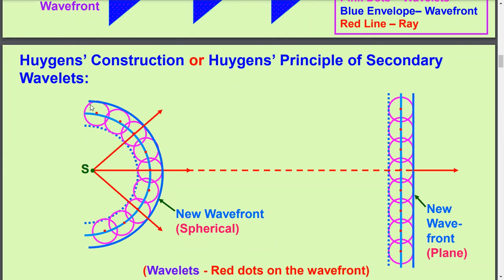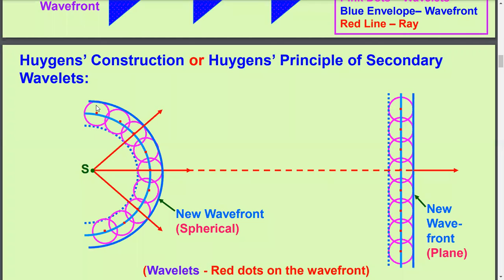If you draw a tangent to these small spheres, then this tangent becomes the new position of the new wavefront. So initially this wavefront was here, now the final wavefront is here, and similarly again.